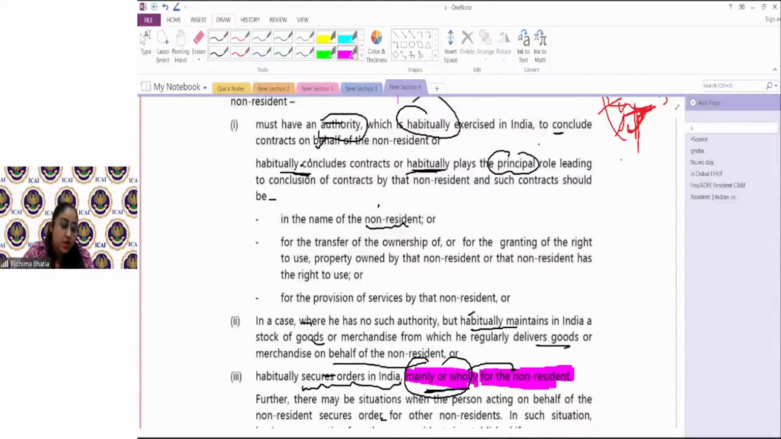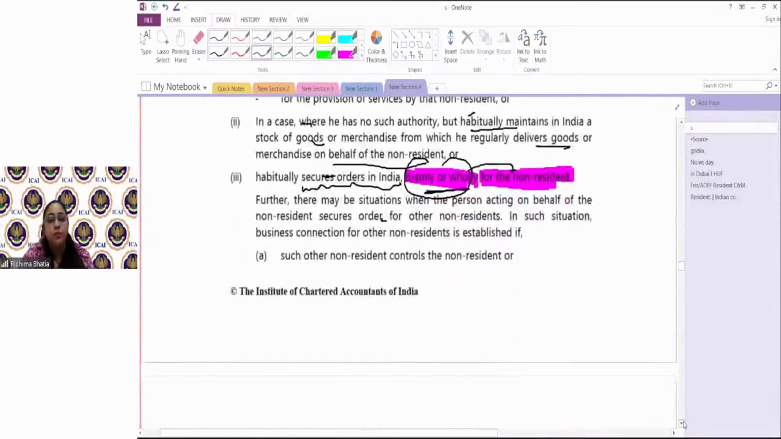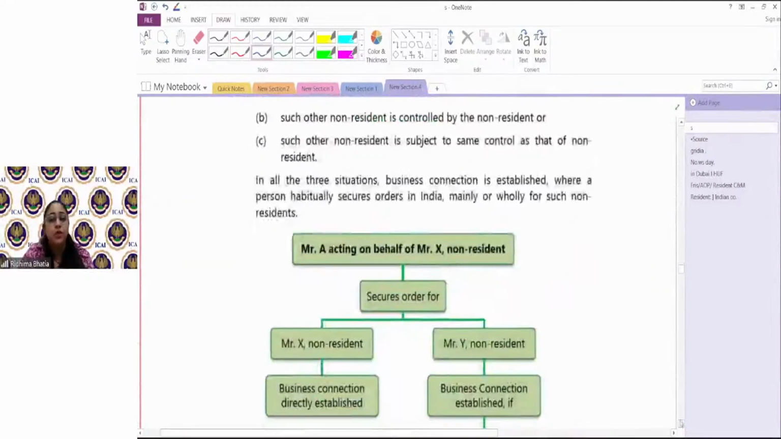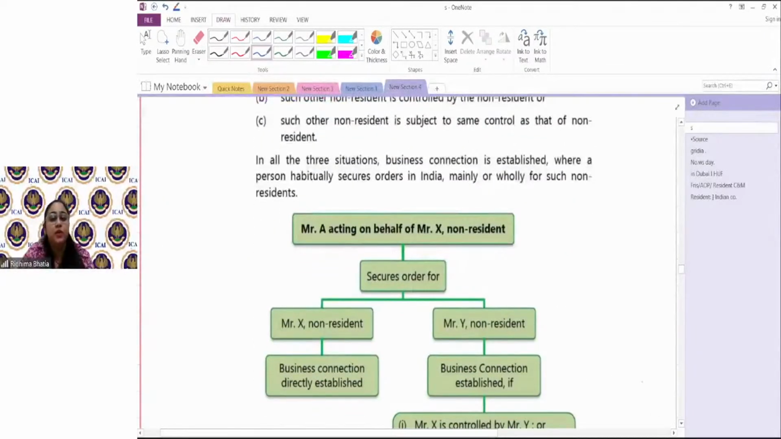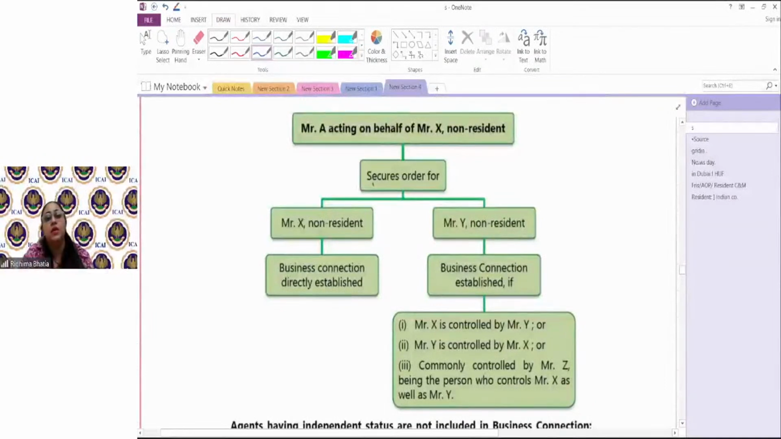Another concept here: you might say, ma'am, you said mainly and wholly, but there's one exception to it. What is the exception? In securing an order, it is written that it should be mainly and wholly for the non-resident, right? So in this case, if Mr. A, who is acting on behalf of Mr. X, a non-resident, secures orders, then he becomes the business connection of Mr. X. Business connection is established, correct? Up to here you all got it.